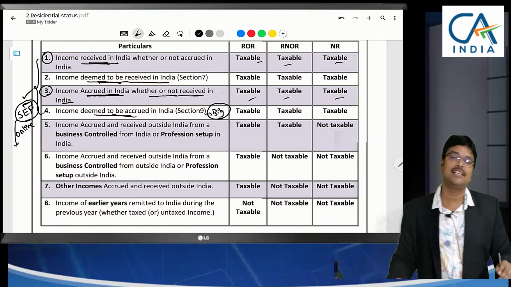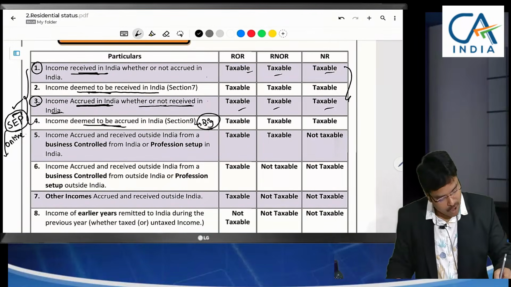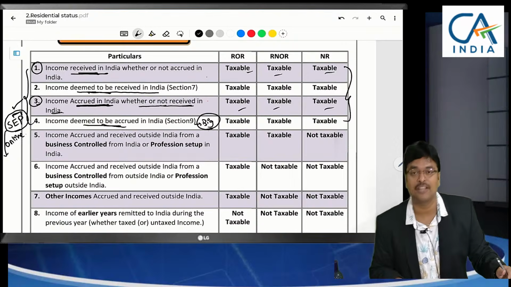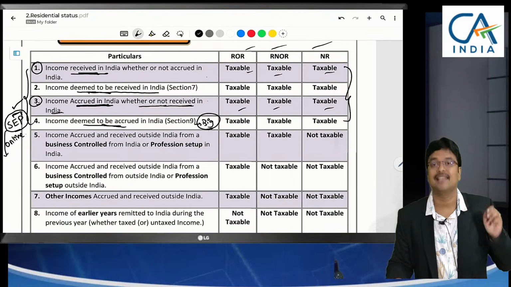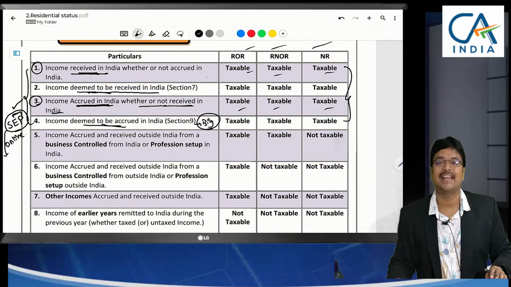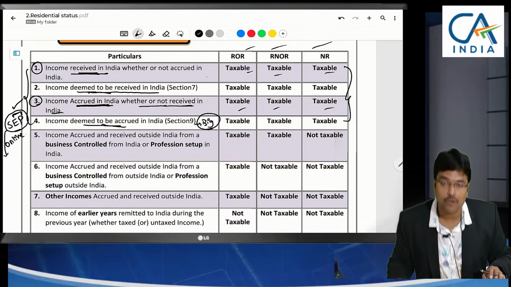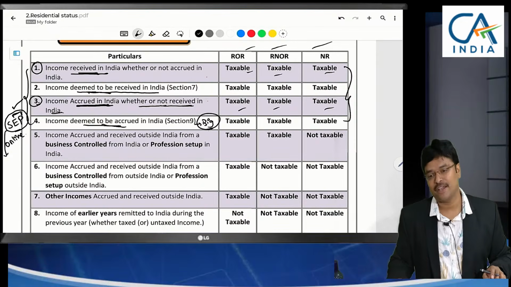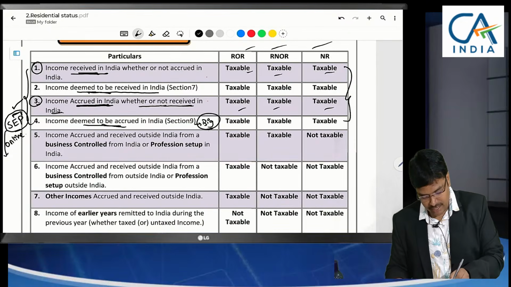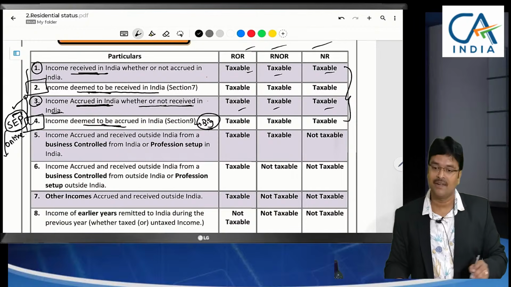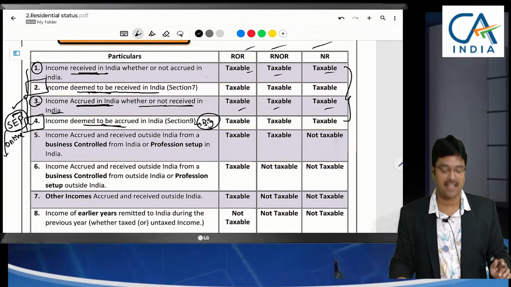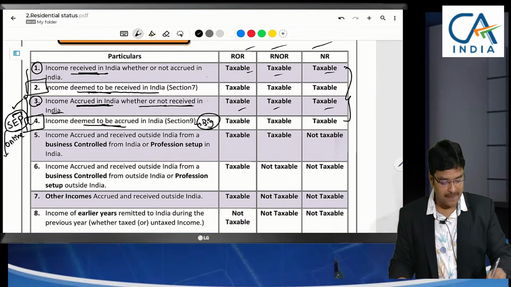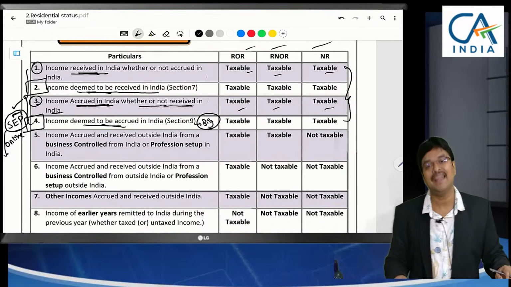Since either receipt or accrual is in India, for all the 3 persons, we are taxing the income. So finally, income received in India, income deemed to be received in India, income accrued in India, income deemed to be accrued in India. These 2 points we need more discussion, sir. 2 and 4 we will discuss. But till here, if we say all these 3 persons, all these 4 incomes will be taxable.